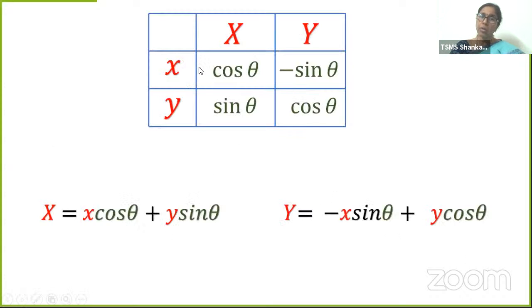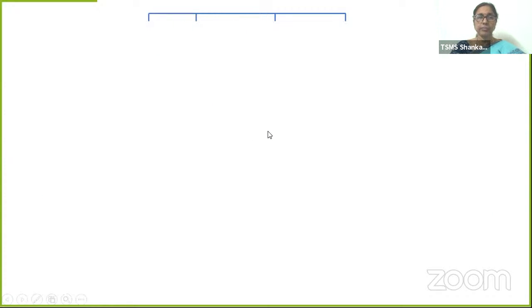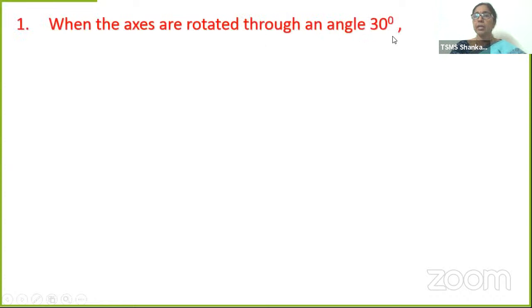Now that we know how to remember, this table is going to help us solve the questions. Let's check whether we can use this table in solving a problem by taking an example. See, when the axes are rotated through an angle of 30 degrees, find the new coordinates of minus 2 comma 4.